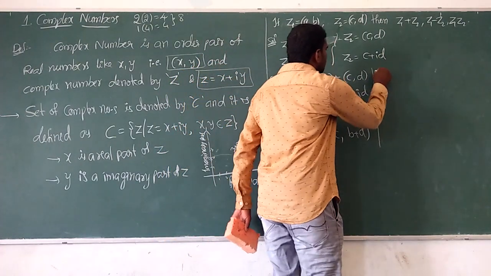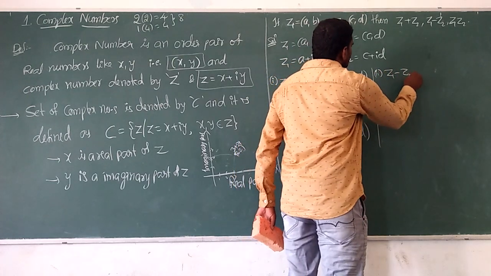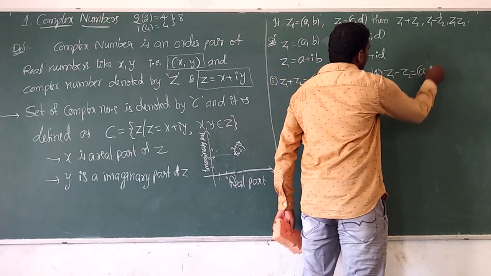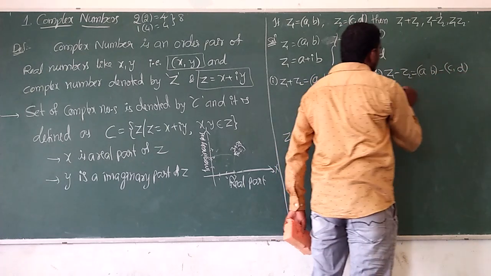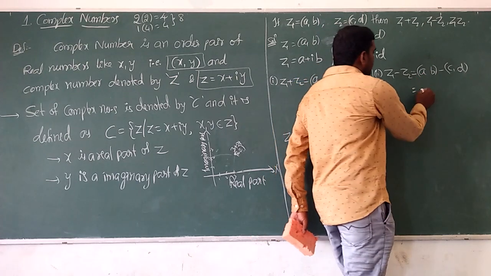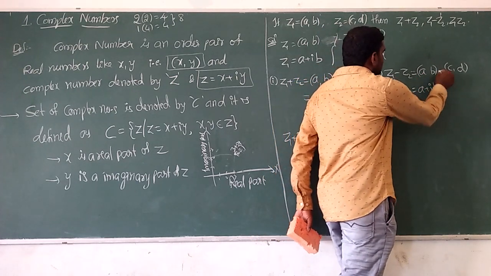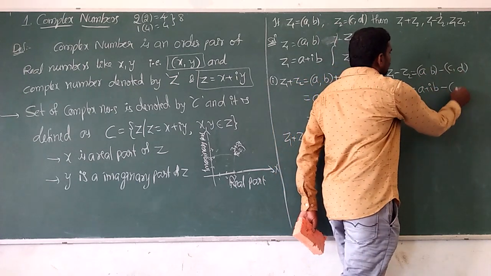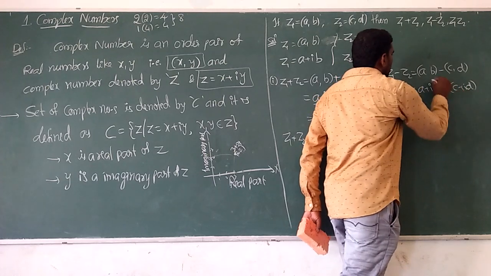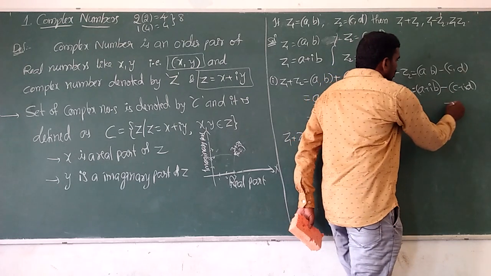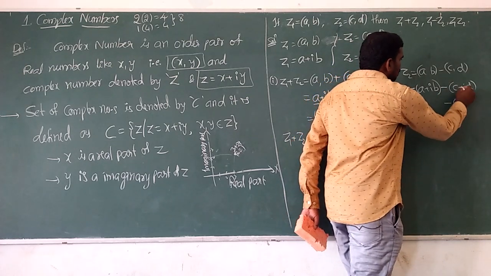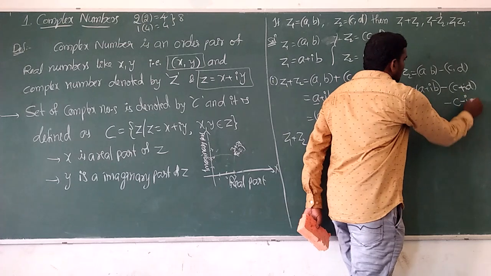Next, the second one, z1 minus z2. Same: z1 means the ordered pair (a, b) minus z2, the ordered pair (c, d). So this is a plus ib minus (c plus id). I'm taking a bracket because of the minus. The minus gives two terms, minus c and minus into plus, minus id.